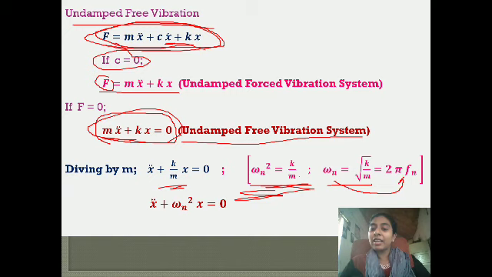The relationship between the natural frequency and the cyclic frequency, you studied in simple harmonic motion: omega n is equal to 2 pi fn, where fn is equal to 1 by tn, the period of oscillation. Now, by substituting k by m is equal to omega n square, we get x double dot plus omega n square x is equal to 0.